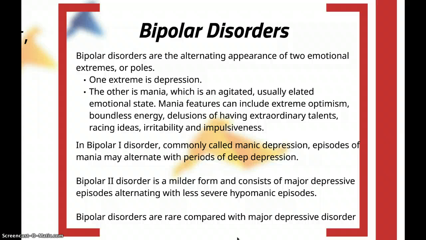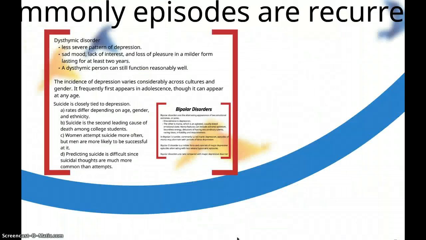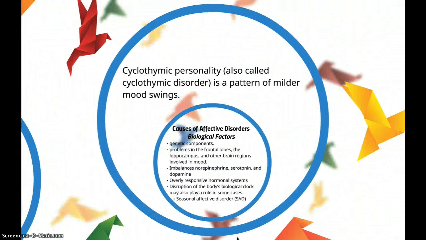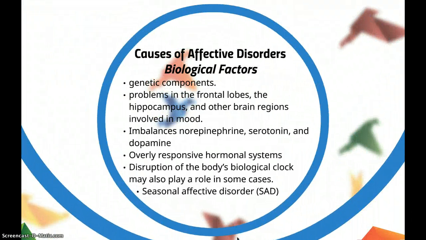In bipolar 1 disorder, commonly called manic depression, episodes of mania may alternate with periods of deep depression. Bipolar 2 disorder is a milder form and consists of major depressive episodes alternating with less severe hypomanic episodes. Bipolar disorders are rare compared with major depressive disorder. And the last bipolar disorder is cyclothymic personality, also called cyclothymic disorder, and it's a pattern of milder mood swings. Looking at the causes of affective disorders, first we'll look at biological factors.